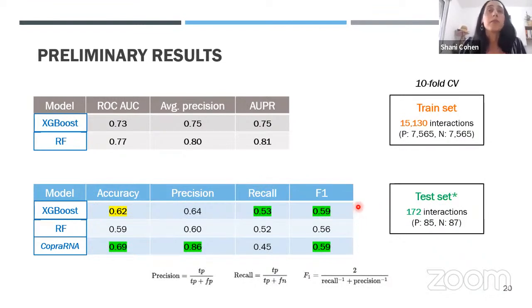So these preliminary results indicate that the task of predicting sRNA-mRNA interactions is quite challenging, even when using state-of-the-art tools. However, there's still room for additional improvements to achieve better results. And this is what we aim to do in our next steps.